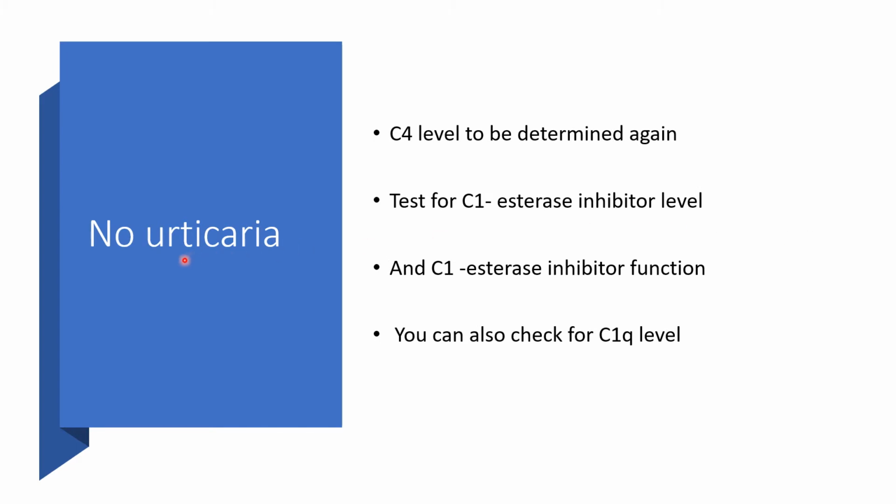Now, still angioedema, no urticaria, another acute attack is right here. Okay, we have to determine the level of C4 right now. So, we must remember, we must determine the level of C1 esterase inhibitor also. So, the level of C1 esterase inhibitor and the function of C1 esterase inhibitor must be determined. We can also check for C1q level.